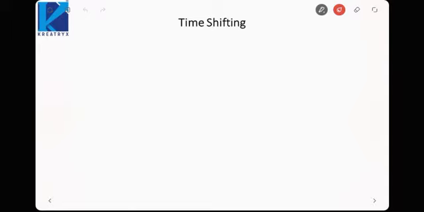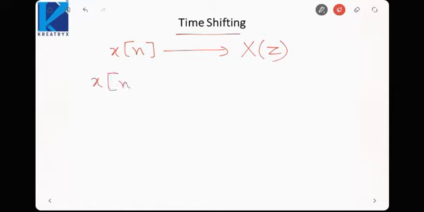Next property is time shifting. Again, if x[n] has a z transform X(z), then if we take x[n minus n naught], the z transform would be z raised to the power minus n naught into X(z). This would be my z transform.